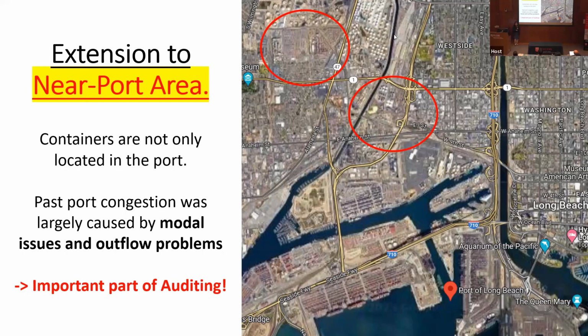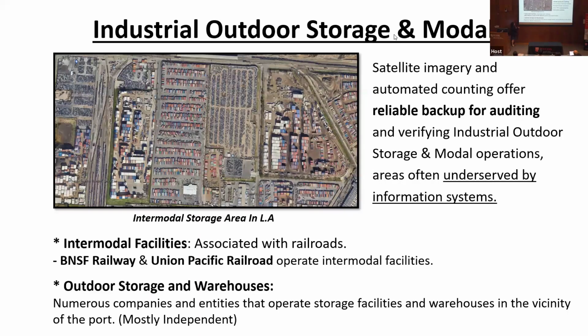Specifically, in the near port areas there are usually intermodal facilities as well as outdoor storage. The port management systems do not cover these areas. So if we are really interested in the inventory and also port management systems, we have to care about these areas as well.